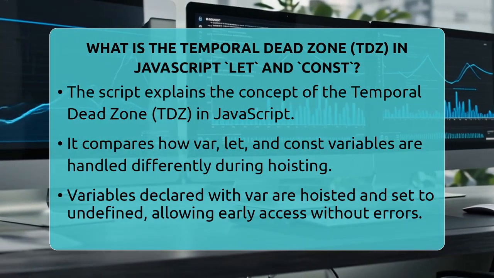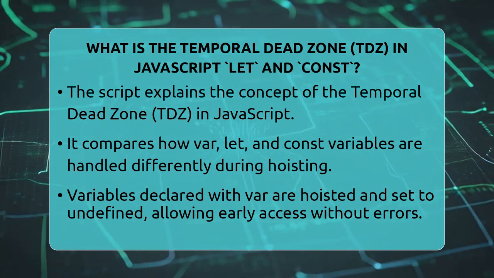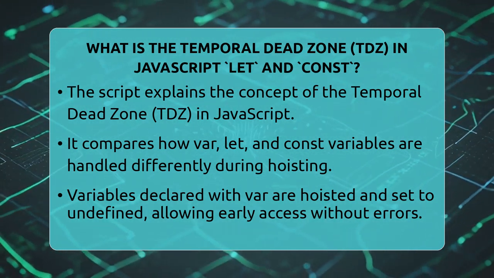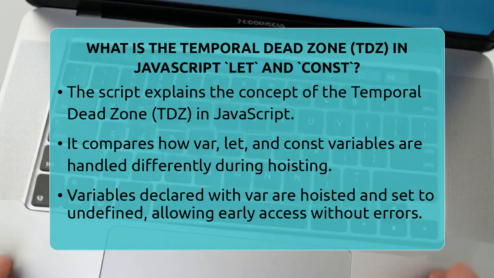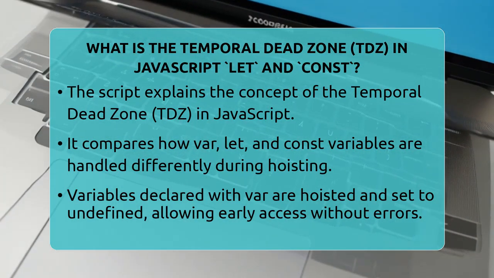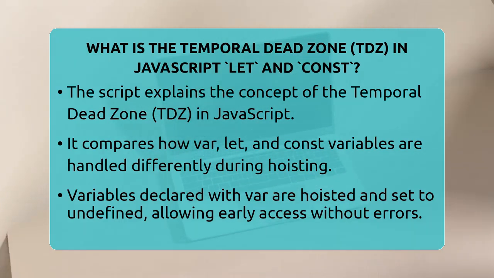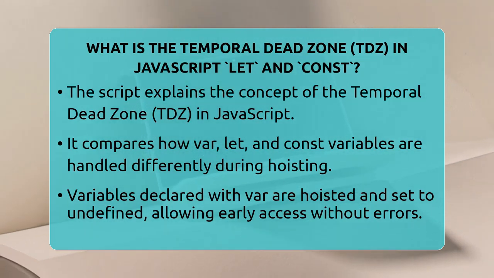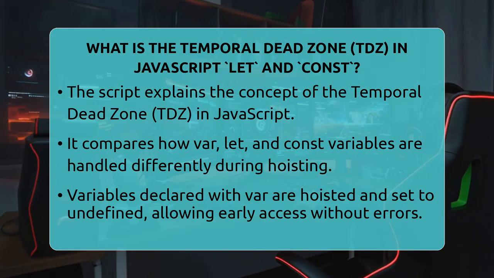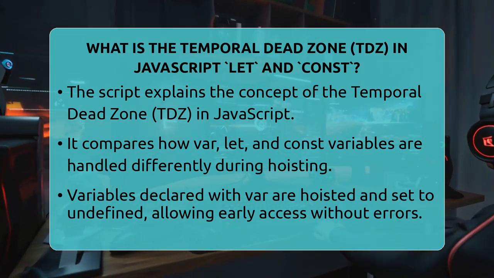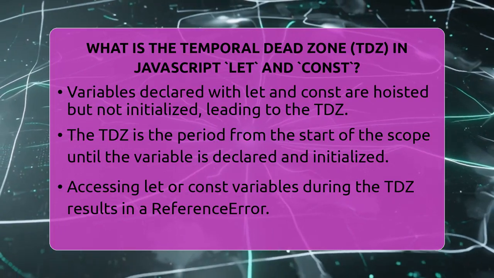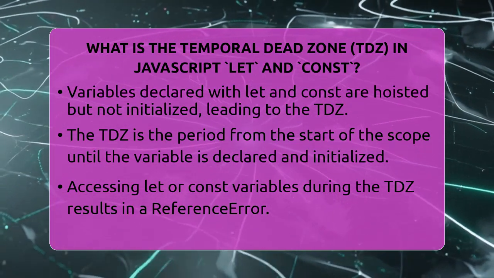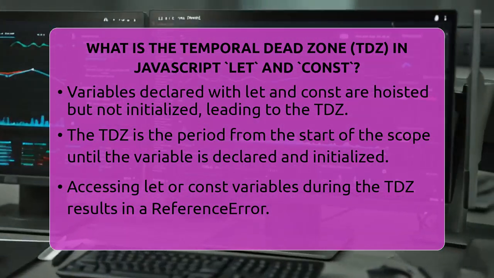It's like they are waiting in the wings, but you can't call on them until they are fully declared and initialized. To understand this better, think about how JavaScript handles variables. When you declare a variable with var, JavaScript hoists it to the top of its scope and sets its value to undefined. That means you can use it before the declaration without causing an error, but the value will be undefined. But with let and const, things are different.